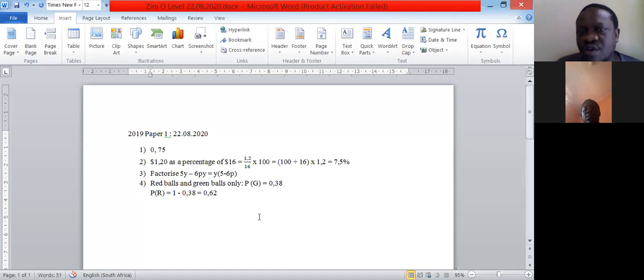be equal to 1. So because in this case, we've got red balls and green balls only, if the probability of picking a green ball is 0.38, that means the remainder is for picking red balls. And because our scale runs from 0 to 1, we have to say 1 minus 0.38 to get 0.62.